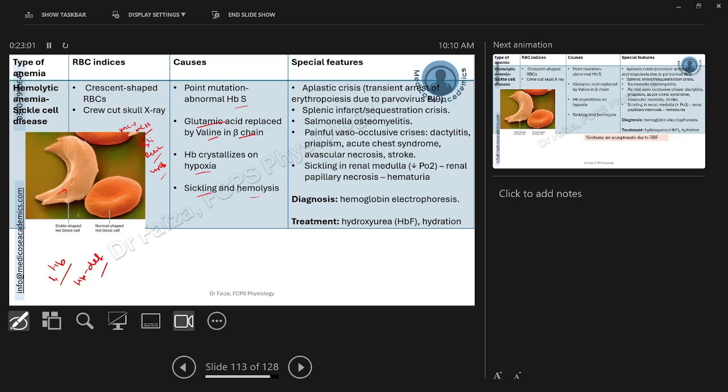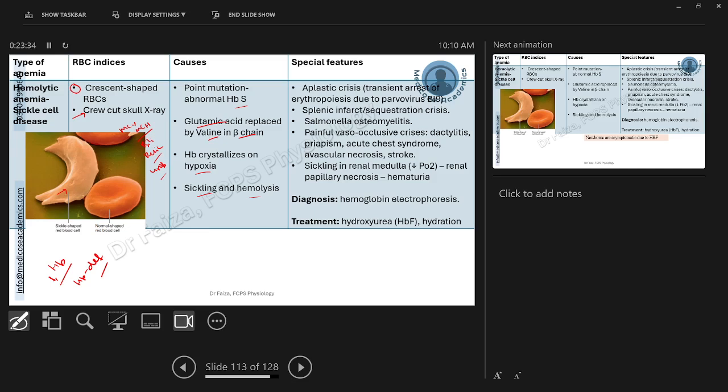Particularly for sickle cell anemia, you will find crescent-shaped cells on peripheral smear, plus a crew-cut skull X-ray. This is what we also saw in thalassemia, because there is excessive hematopoiesis. So here, this is what is happening again. All the bone marrows will be trying to compensate for the hemoglobin deficiency by producing more and more RBCs. So again, here we will see the crew-cut appearance of the skull X-ray.